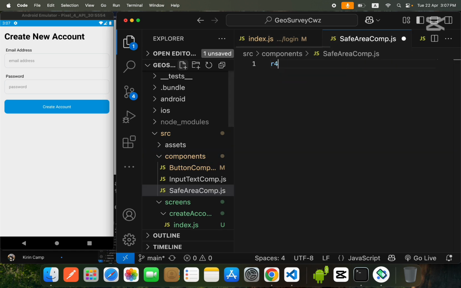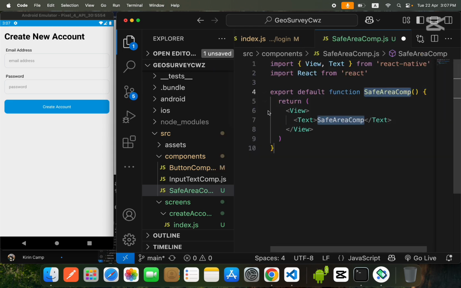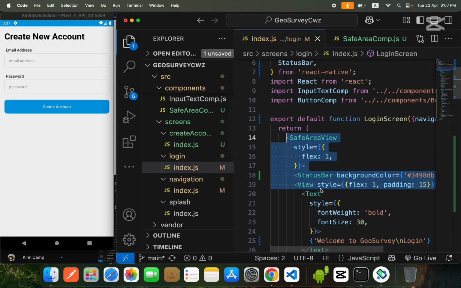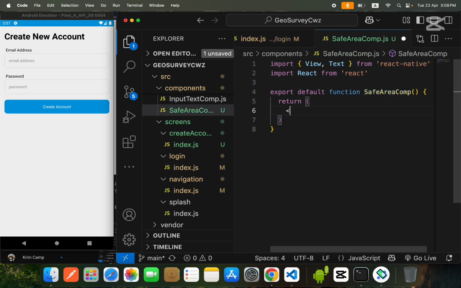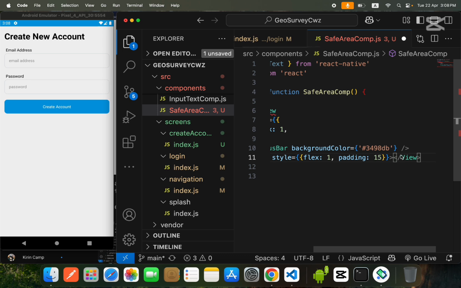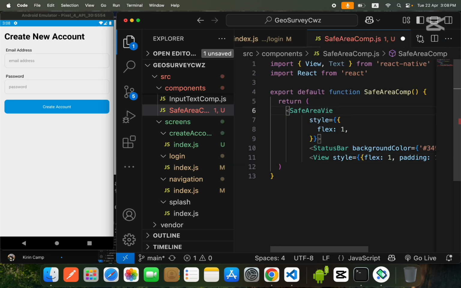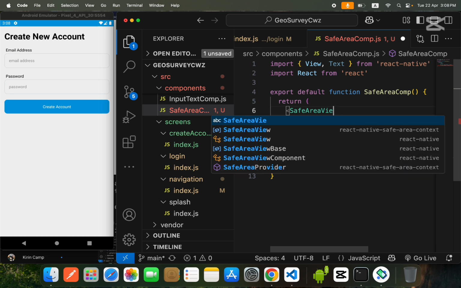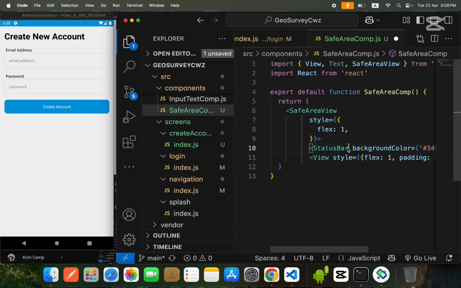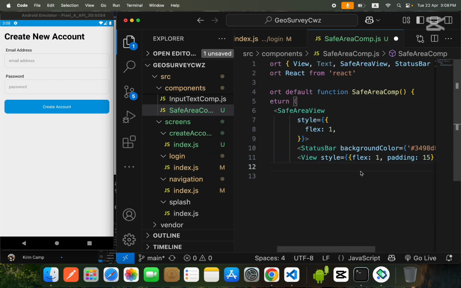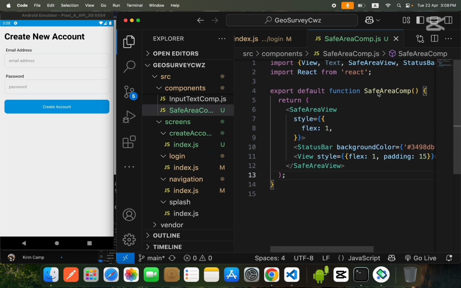Guys, we will need this code inside each and every screen, so I will copy this over here, and I will import safe area view, status bar, and this view. And I will use this component in each and every screen.